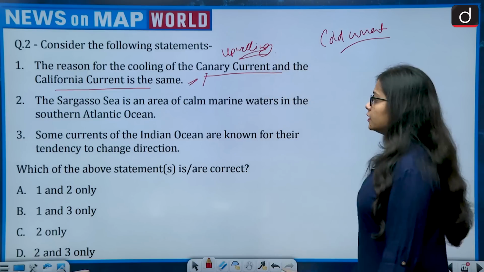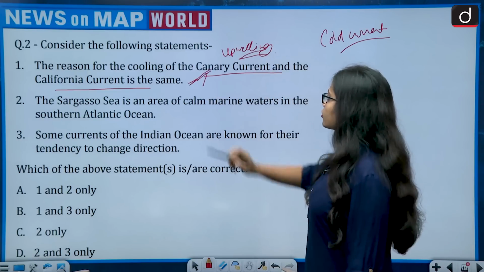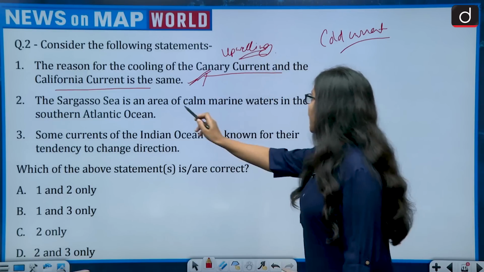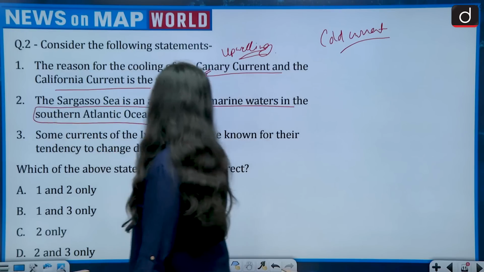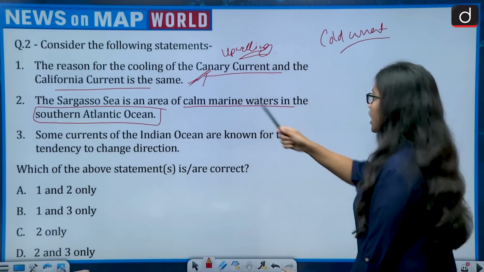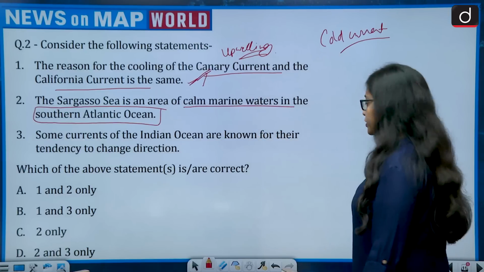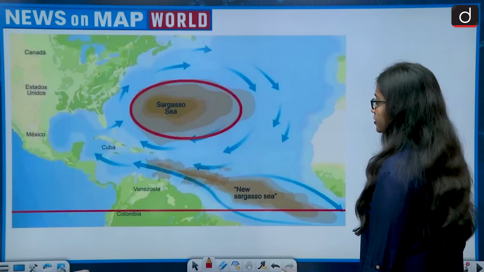Then second, the Sargasso Sea is an area of calm marine waters in the southern Atlantic Ocean. So Sargasso Sea, calm marine water in southern Atlantic Ocean. These are three important points. So let us see this Sargasso Sea.